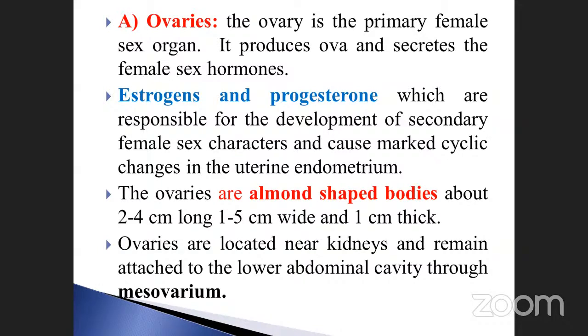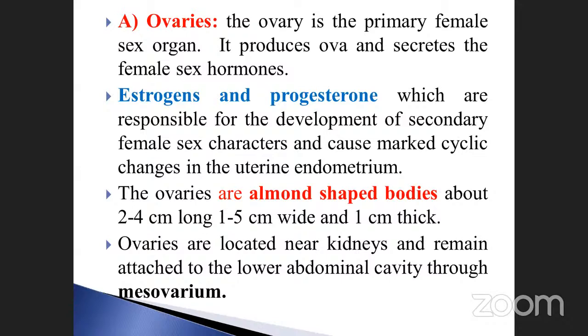Estrogen and progesterone, which are responsible for the development of secondary female sex characters and cause marked cyclic changes in the uterine endometrium. The estrogen and progesterone also help with the secondary female sex characters. That is very, very important. Compared to male and female, how they are different morphologically is because of the presence of hormones only. These are the two hormones responsible for the female sexual characteristics, and particularly secondary characters are also induced by these two hormones.